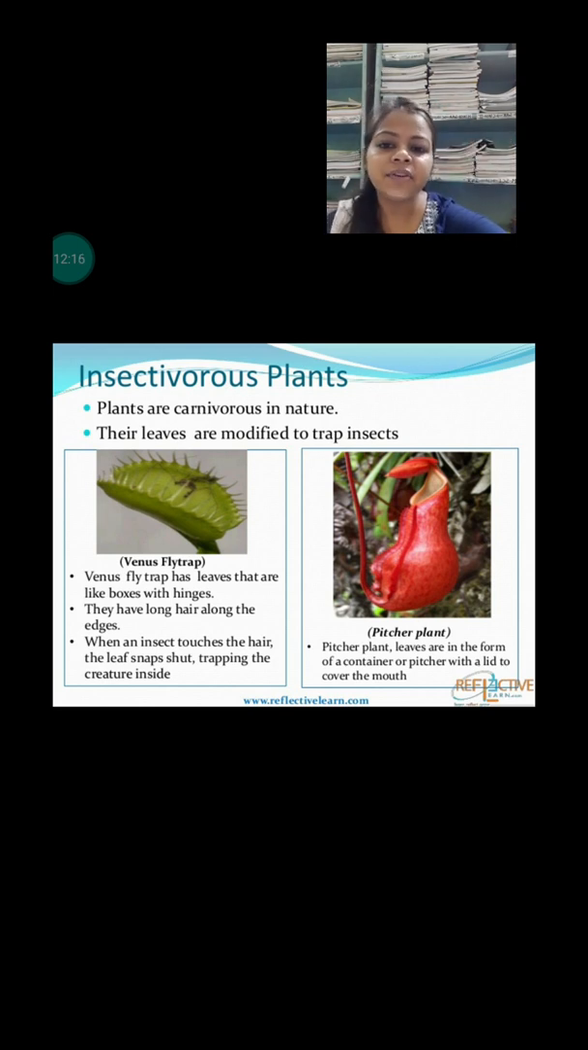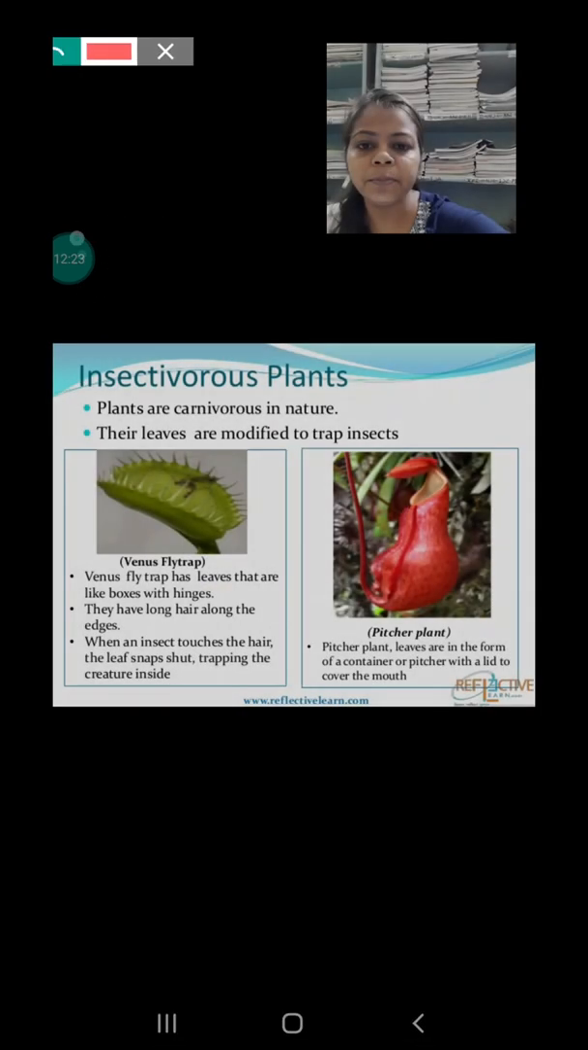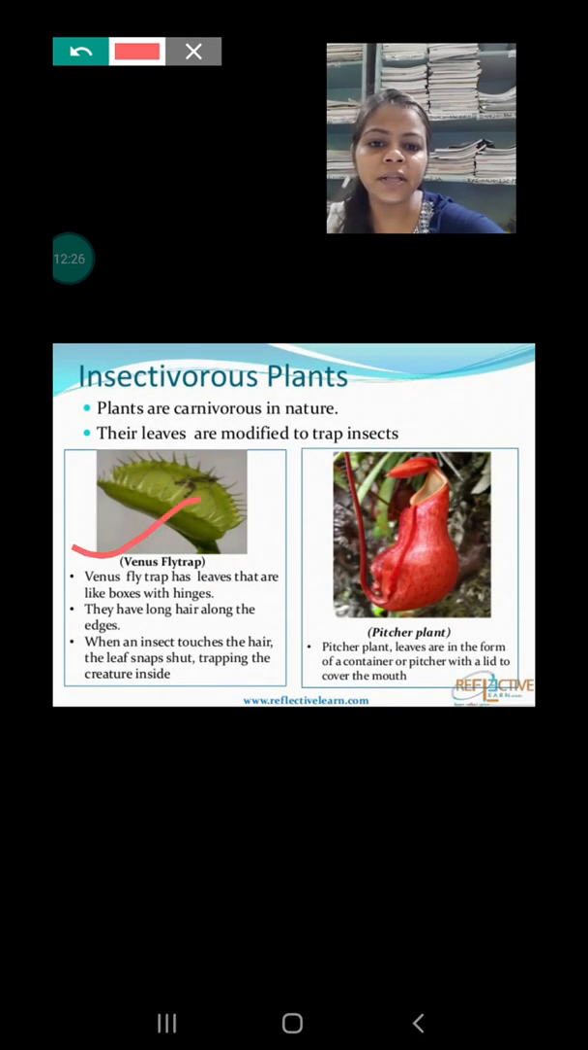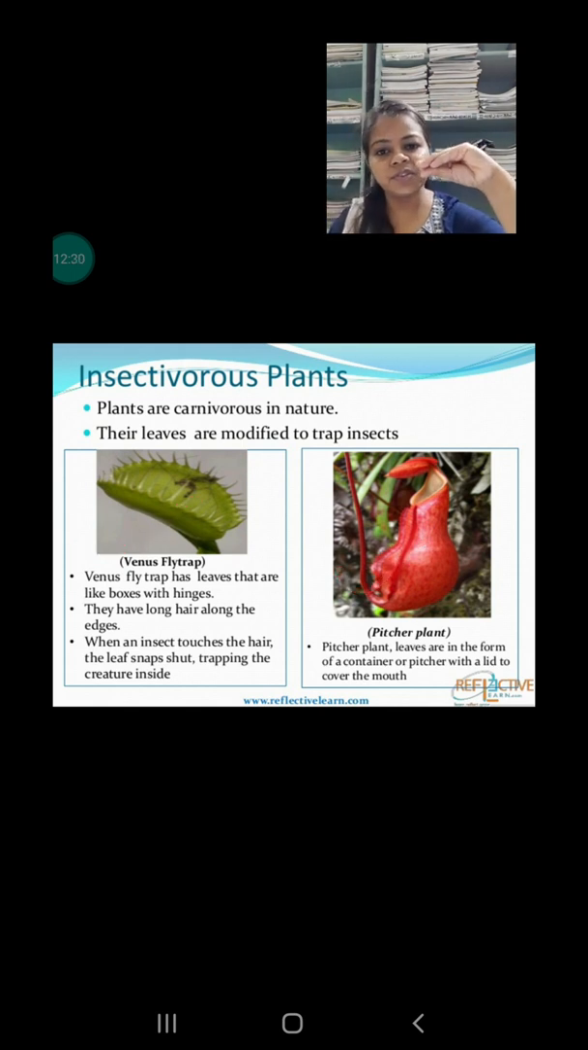The examples of insectivorous plants are the Venus flytrap and the pitcher plant. As you can see, this green one is the pitcher plant, and this is the Venus flytrap. Okay, so the Venus flytrap has a leaf-like structure, and the insect is trapped in between, and after that it is digested by the Venus flytrap. And the pitcher plant secretes nectar, and when the insect goes inside to suck the nectar, the flap covers it and the insect dies inside and gets digested by this plant.